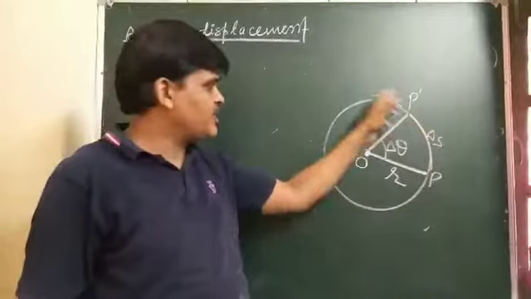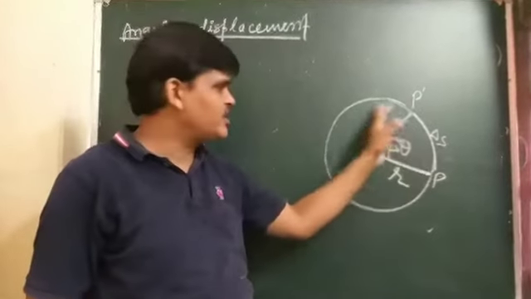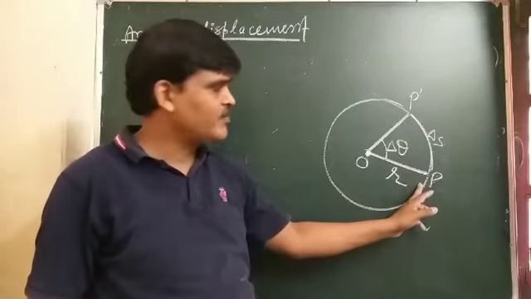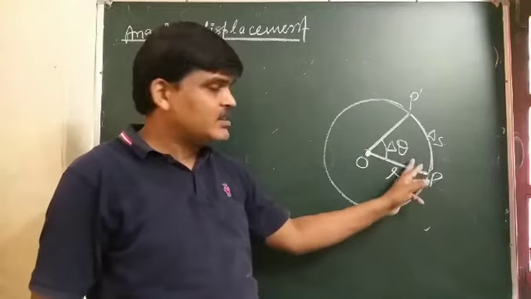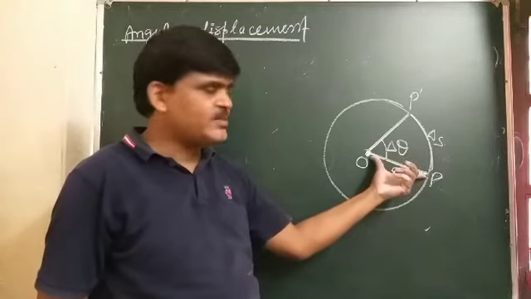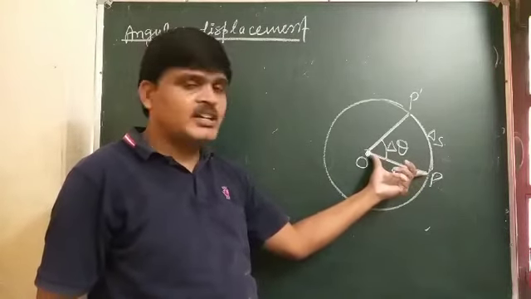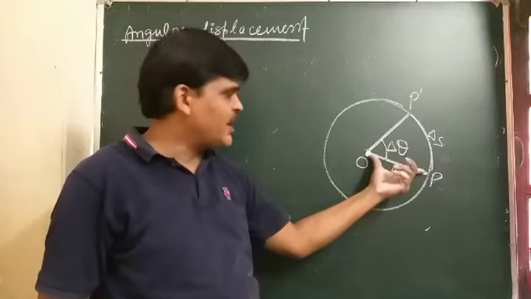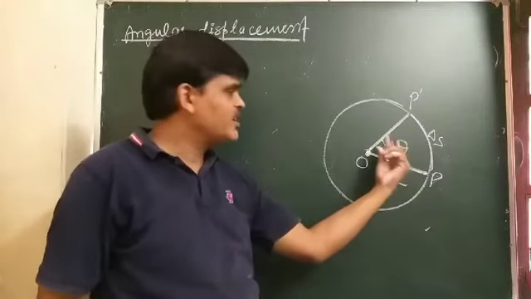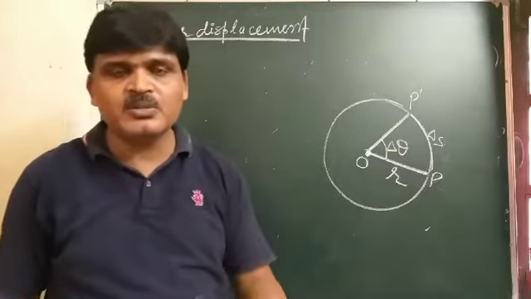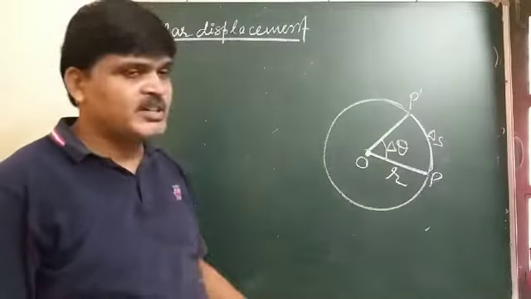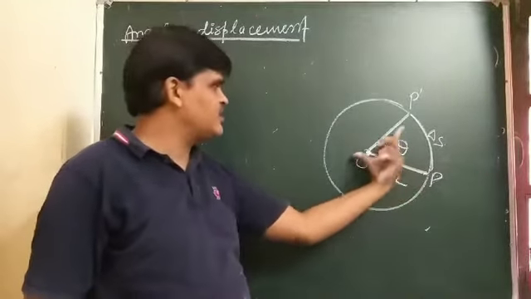When any object moves in a circular path with a constant speed, the angle swept out by its radius vector in a small interval of time is known as angular displacement. This is the radius, this is the radius.